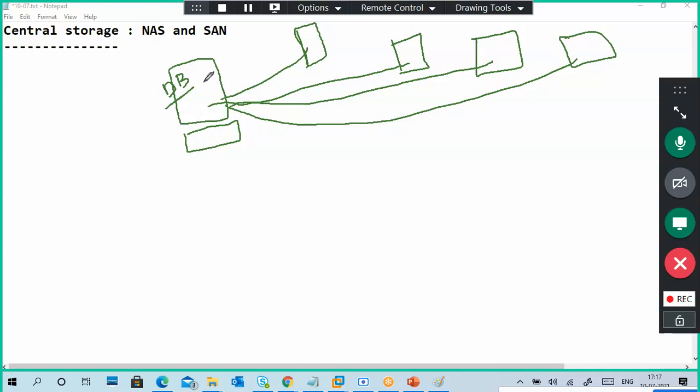Got the point? If my database server is down, you have data in your storage, but your server is down, so you cannot access it, right? Got the point or not?